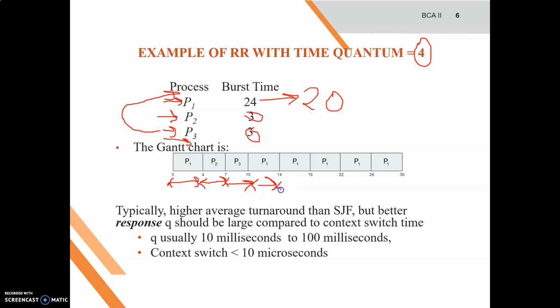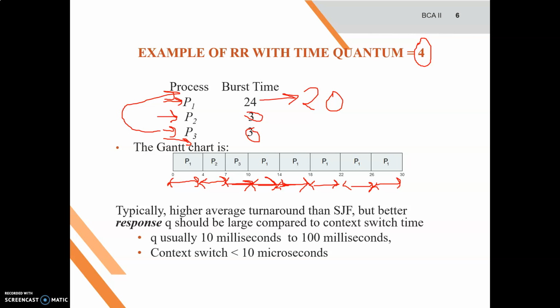It requires 4 milliseconds, because the time quantum is 4. So this is the case: 10 plus 4 is 14, 14 plus 4 is 18, 18 plus 4 is 22, then 26, and then 30. So for the next 20 milliseconds it gets executed, and after completion of this execution the process is complete, and if another process arrives, it will take that process. So this goes on again and again for some time.